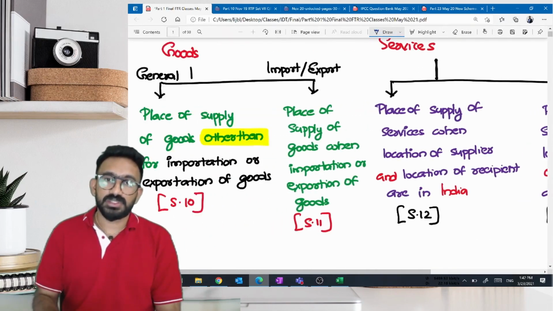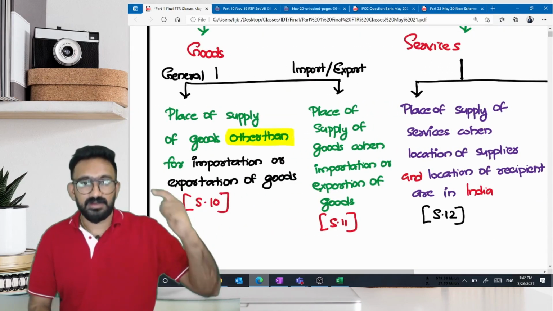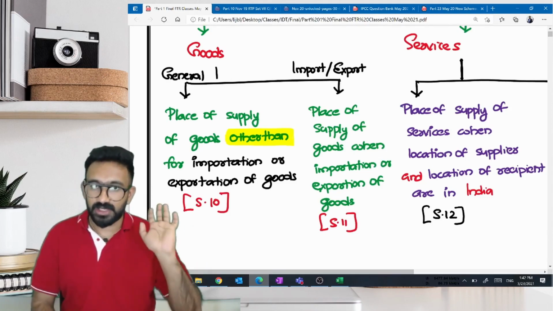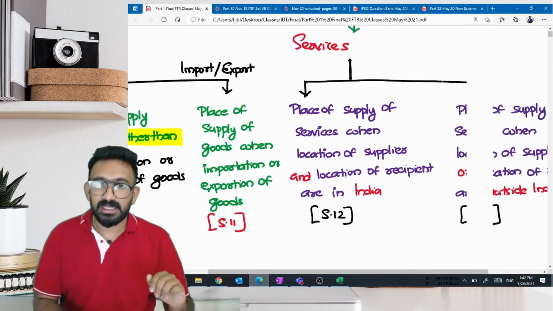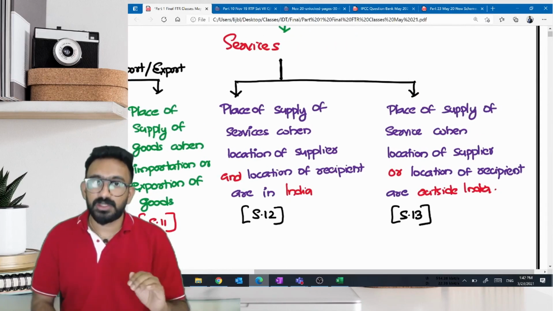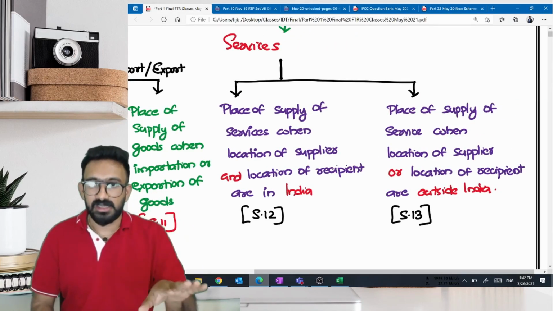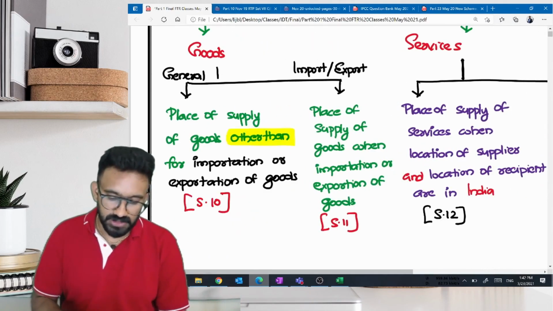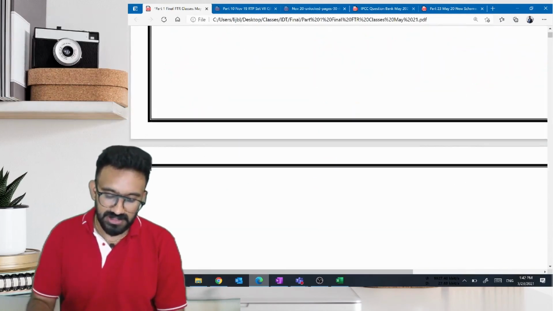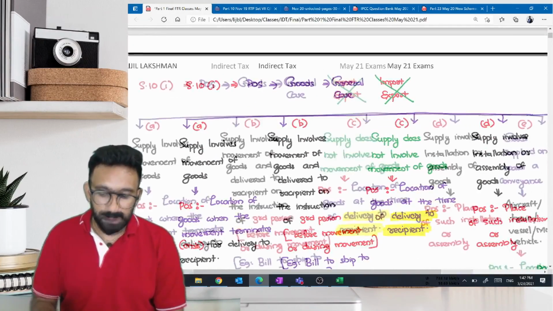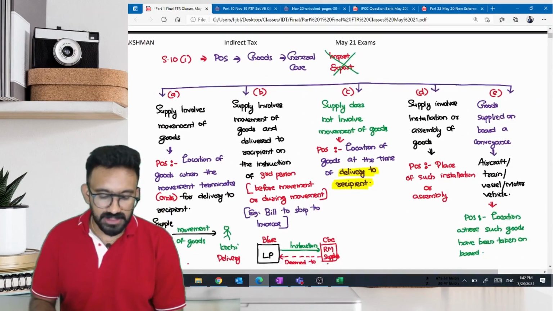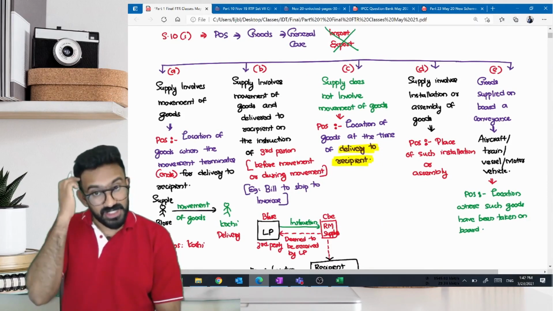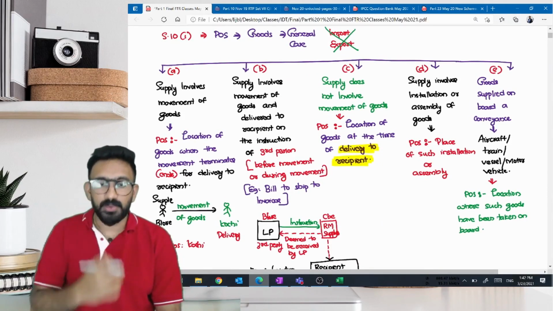So you have sections 10, 11, 12, 13. In case of goods, section 10 generally applies, other than import and export; import and export is 11. Similarly, in case of services, 12 talks about both supplier and recipient in India. If any one of them is outside India, then you will have to look at 13. This is how the provision goes. Now let's first look at what 10.1 says. How do you determine place of supply of goods in general cases other than import and export?